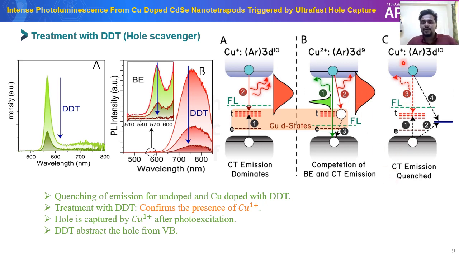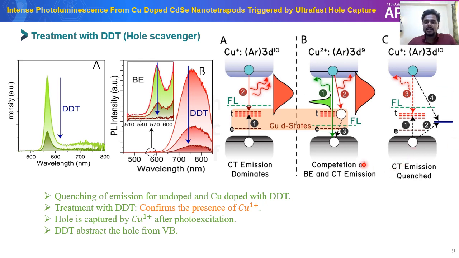And what happens if we treat the nanoparticle with DDT, which is a hole scavenger? So DDT lies somewhere near the valence band of the CdSe nanoparticle. So after photoexcitation, DDT abstracts the hole from the valence band. Now this excited electron recombines non-radiatively with this DDT localized hole and shows the quenching in the emission.